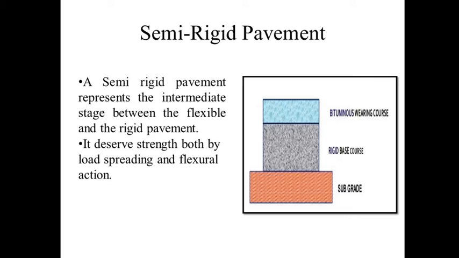The third type is semi-rigid pavement. It is a combination of both, which consists of the subgrade with a rigid base and also a bituminous wearing course. A semi-rigid pavement represents the intermediate stage between flexible and rigid pavement, and gets its strength both from load spreading and flexural action. In the figure you can see the subgrade as the base, then the next layer is the rigid base course, and on top of that is the bituminous wearing course. An intermediate stage between flexible and rigid pavement is called semi-rigid pavement.